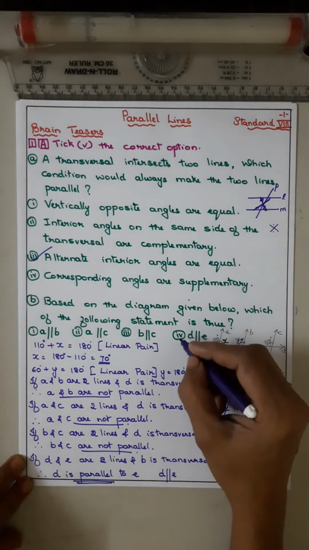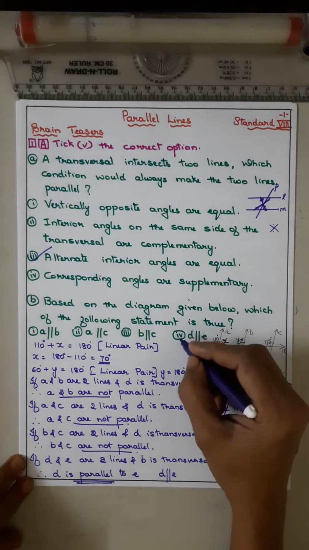Understood everyone? See, I have given all the explanation for this exam. You only have to take the correct option. I gave the reasons why they are not, why it is. Explanation is given.